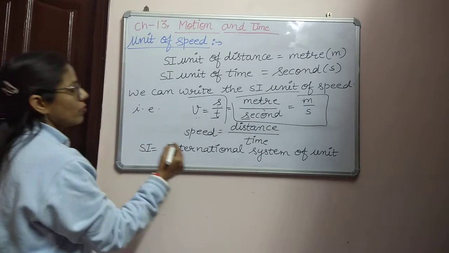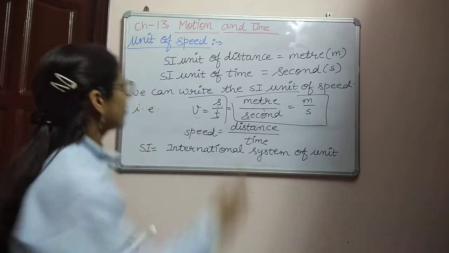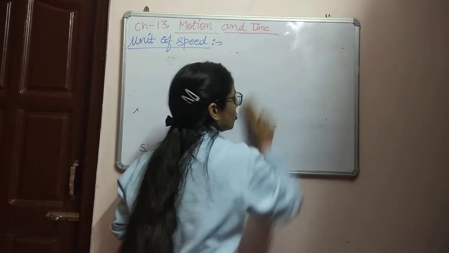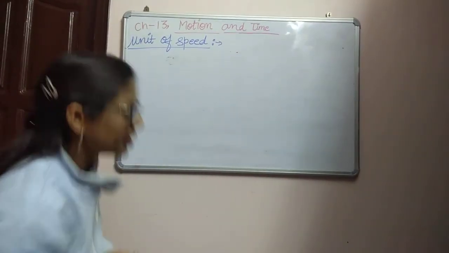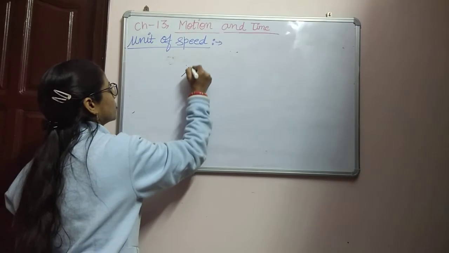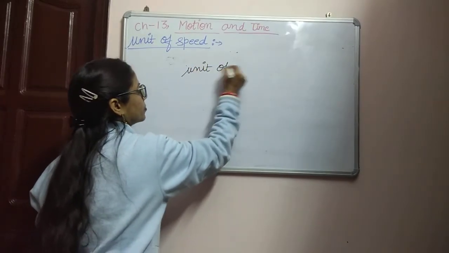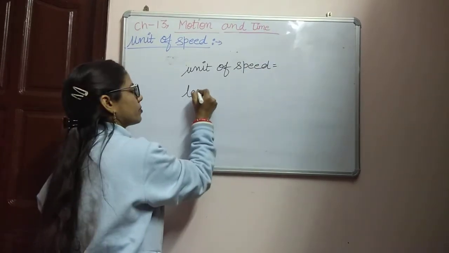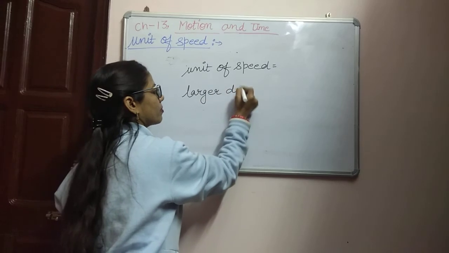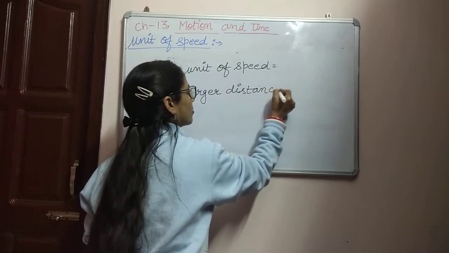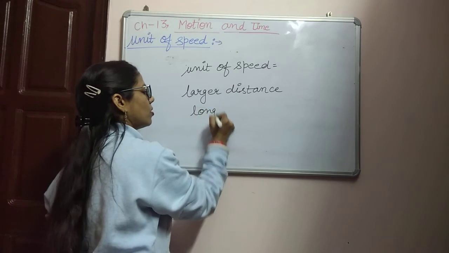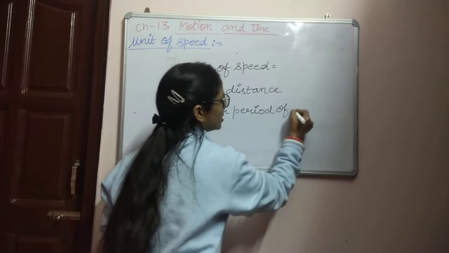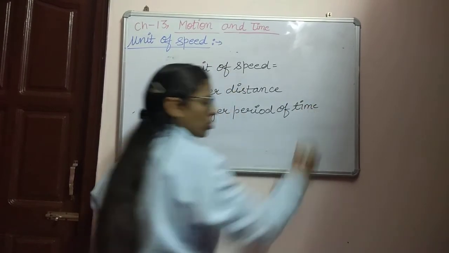So in this case, if we are covering a larger distance in a longer period of time, the unit of speed we use is kilometer per hour. Always, if we are covering a larger distance, obviously we will take a longer period of time.